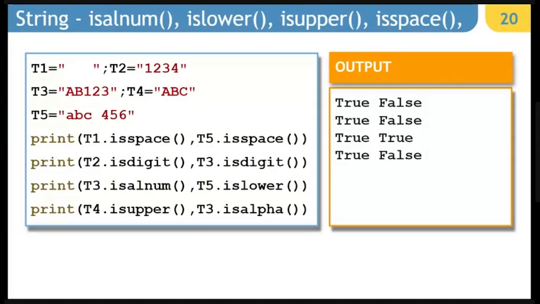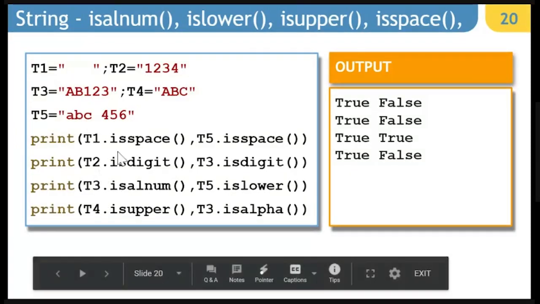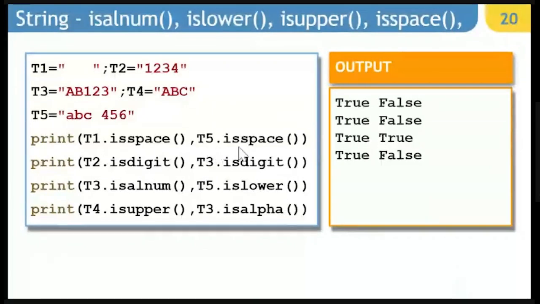So you just see T1 is space, T2 is 1, 2, 3, 4, T3 is AB 1, 2, 3, T4 is ABC, and T5 is ABC space 4, 5, 6. So if I am saying isspace for T1, it is definitely going to be true. If I am saying T5 dot isspace, there is a space over here, but it does not have only spaces, and that is why it is going to turn into false.